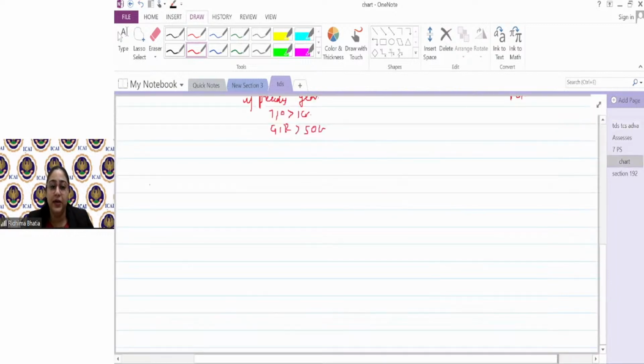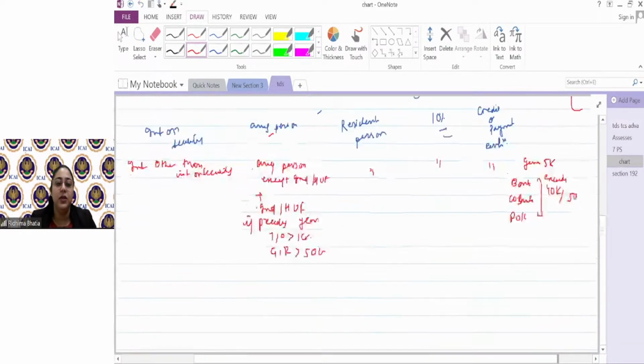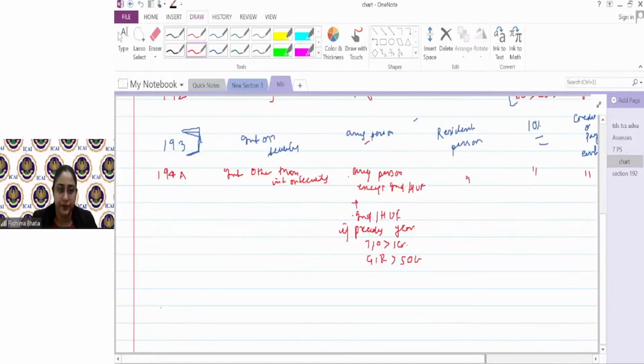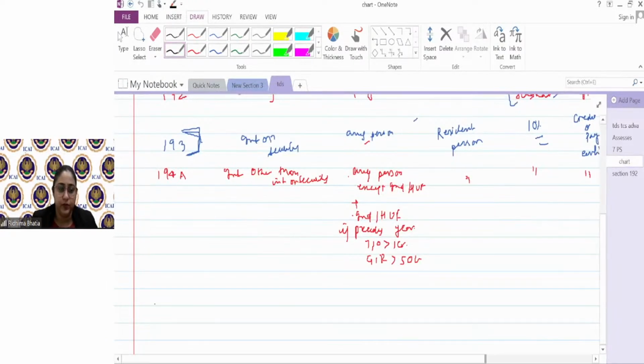So can I again write it in this chart? This particular section, section 194C, talks about payment to contractors. Secondly, who is the eligible deductor and who is the eligible deductee? Again, since I gave an example, you saw that there are a lot of payments of contractual nature which we are making day in and day out.